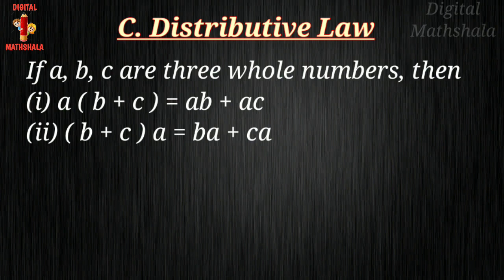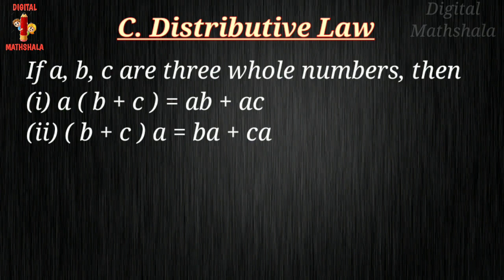And in second part b plus c in bracket multiply a equals to ba plus ca. If any number is given outside the bracket, then we have to multiply with that number in the both number which are given inside the bracket.